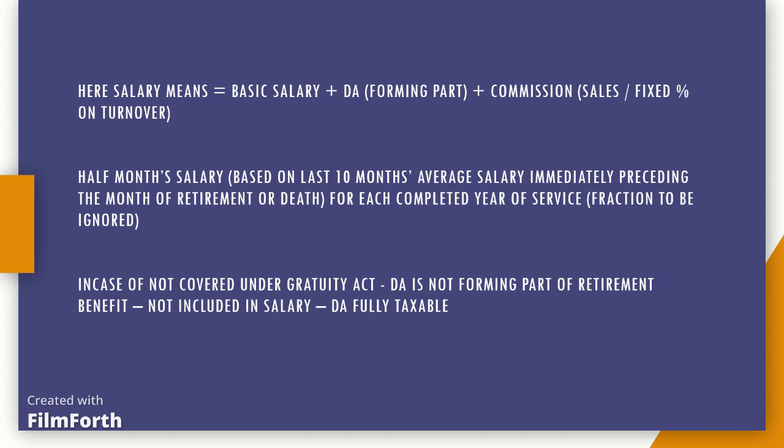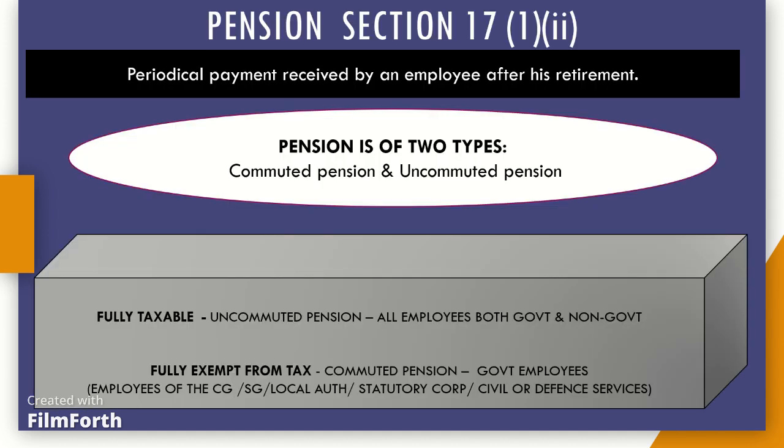Pension. Pension may be defined as a periodic payment made especially by government or a company or other employers to the employee in consideration of past service, payable after his retirement. Pension is of 2 types: commuted and uncommuted. 1. Uncommuted pension. Uncommuted pension refers to pension received periodically. It is fully taxable in the hands of both government and non-government employees.